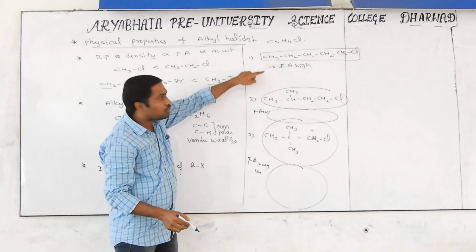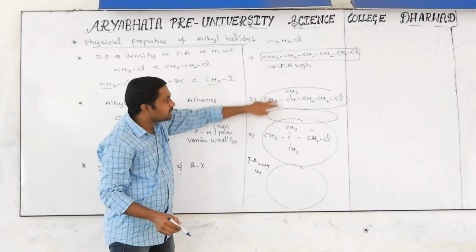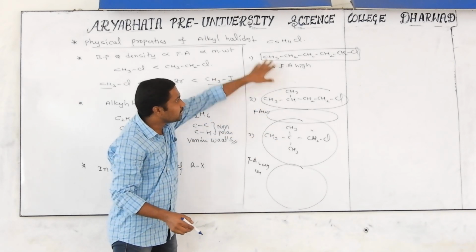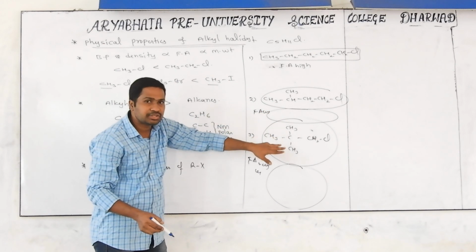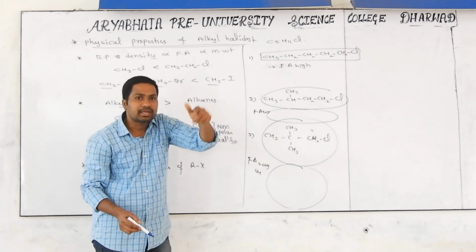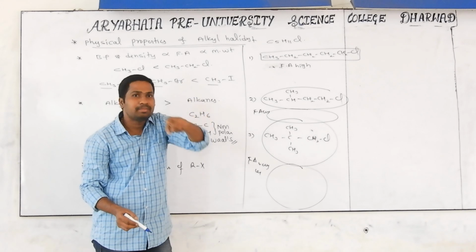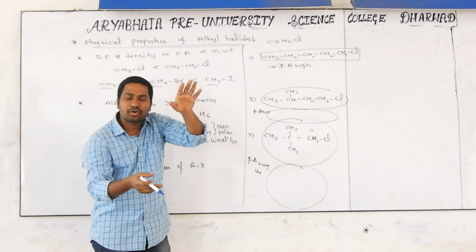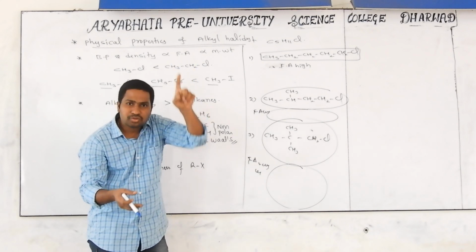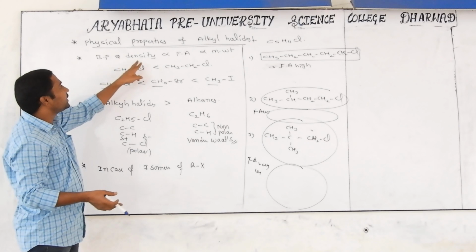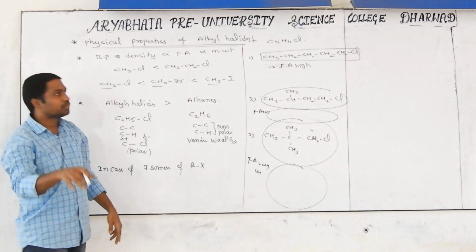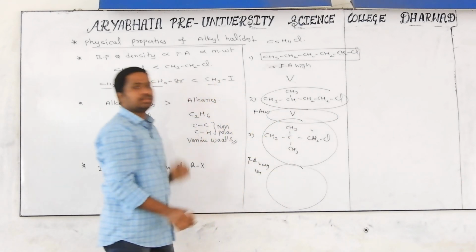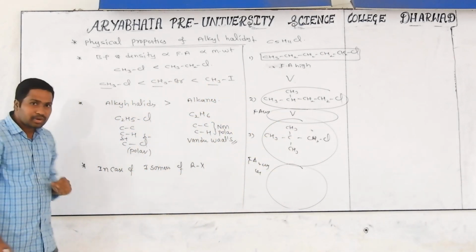In the case of isomers, as the number of branches increases, here no branch, here one branch, here two branches, the molecule becomes a spherical shape. As the molecule becomes spherical, the contact area between the molecules decreases. Automatically the force of attraction decreases, and the boiling point and density also keep decreasing. That's why the highest is this one, after this, this one, and the least is this one. So can we conclude one thing here?